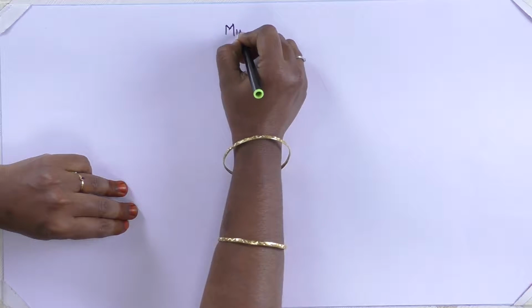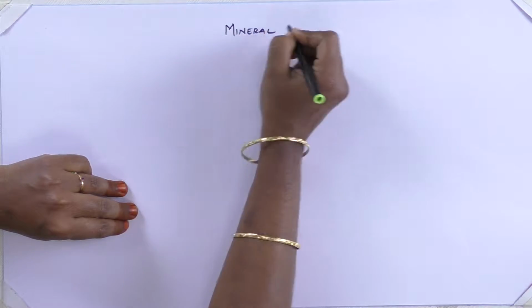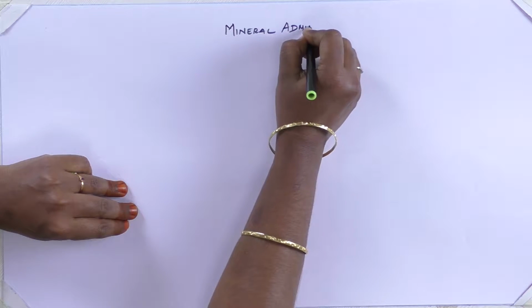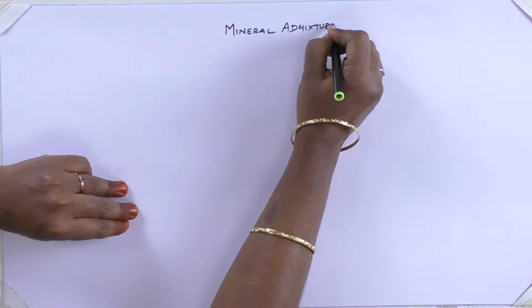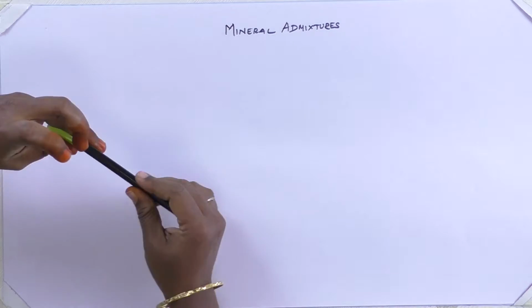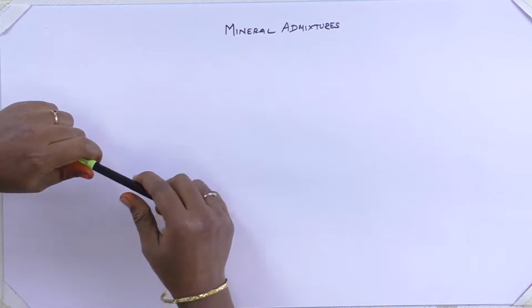Today we are going to discuss mineral admixtures. The mineral admixtures which we are going to discuss are silica fume, fly ash, ground granulated blast furnace slag (GGBFS), rice husk ash and metakaolin.